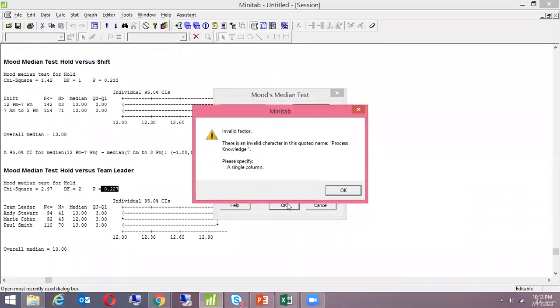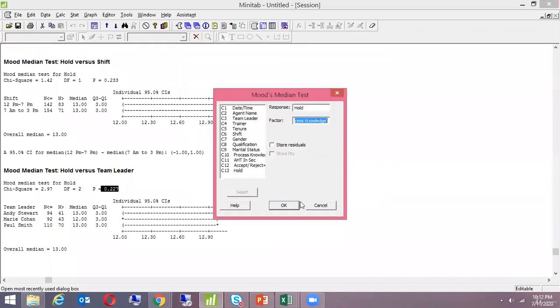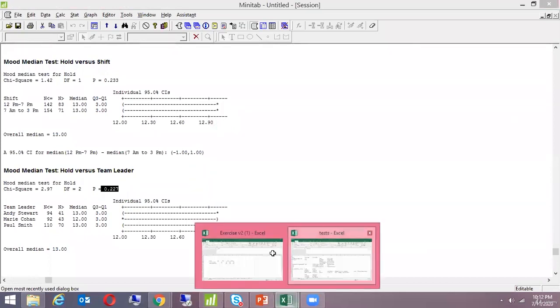Qualification, process knowledge. Okay, process knowledge is not good, it has only 2 attributes, good and bad. Process knowledge. Something is wrong with this data. Let me make some data and then we'll make you understand.